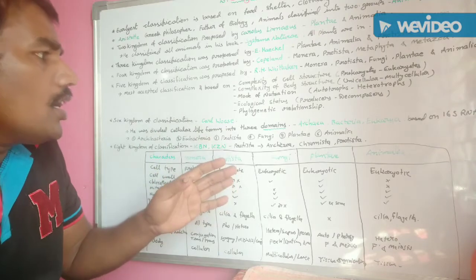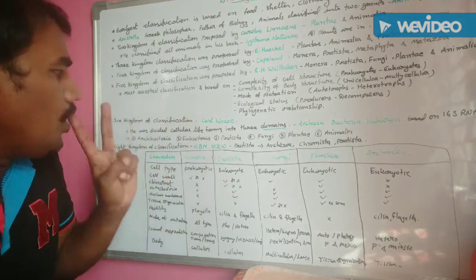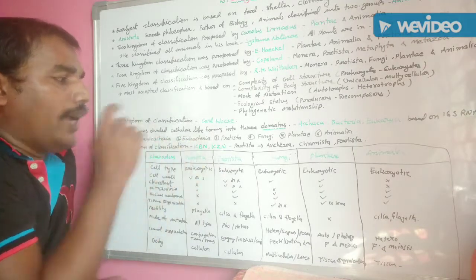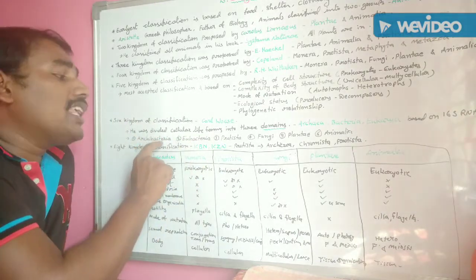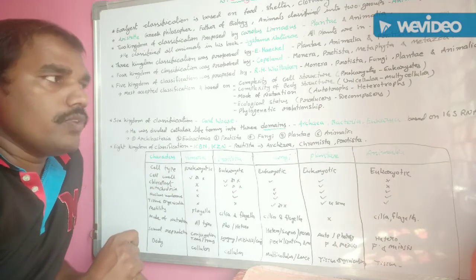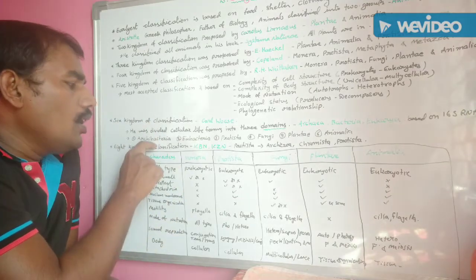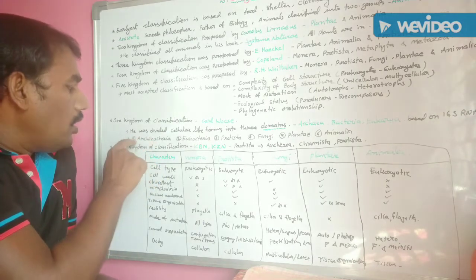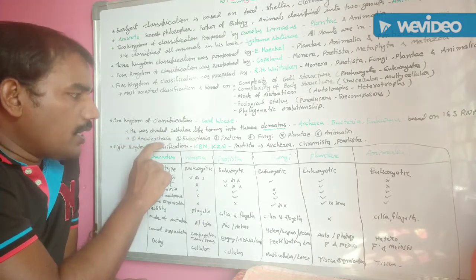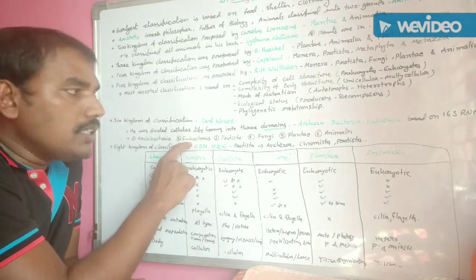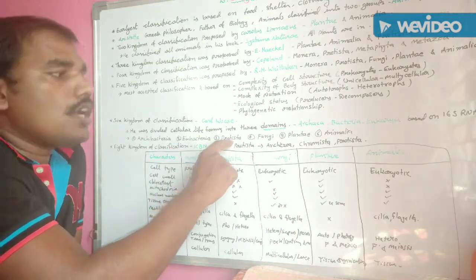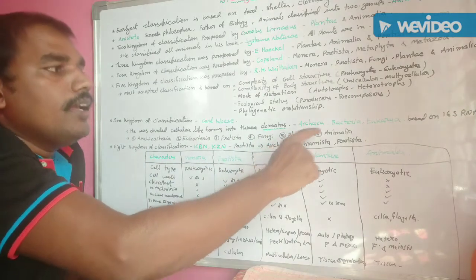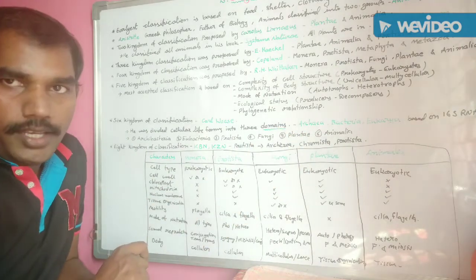The Monera kingdom is divided into two main domains. What are they? Archaea, commonly called Archaebacteria, and Eubacteria. In this way, in addition to these two in the Monera kingdom, the first one is Archaebacteria, second is Eubacteria, third is Protista, fourth is Fungi, fifth is Plantae, sixth is Animalia.